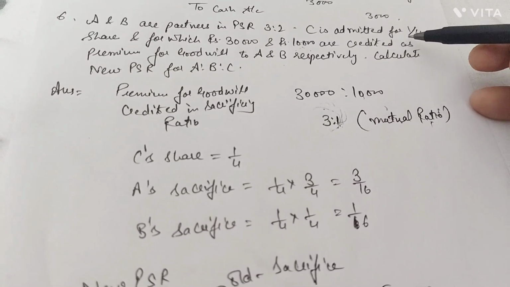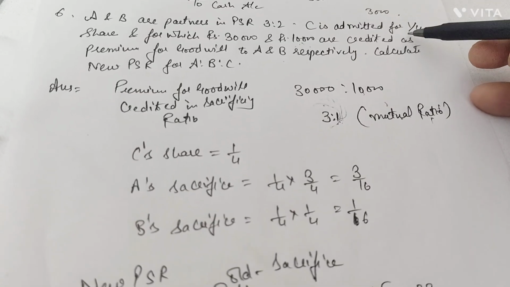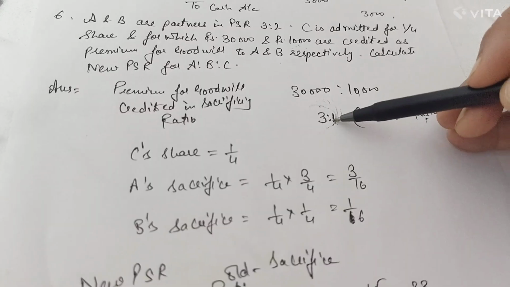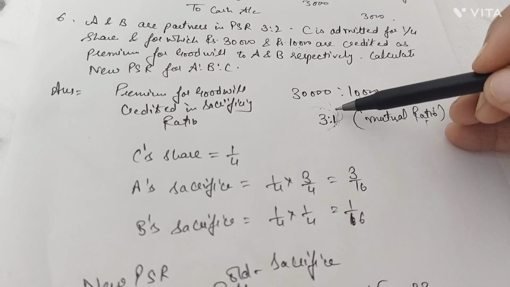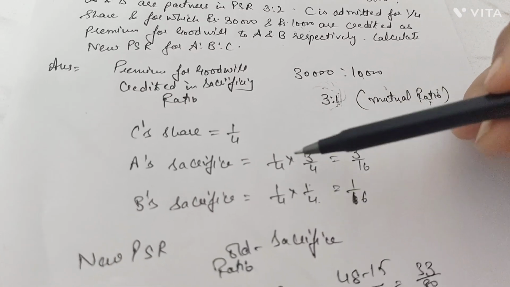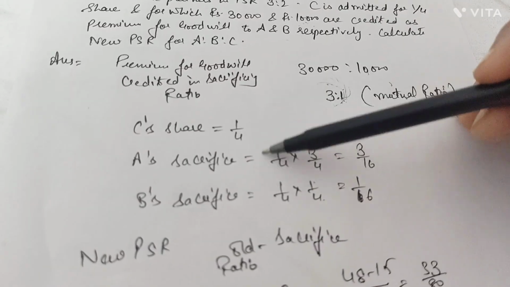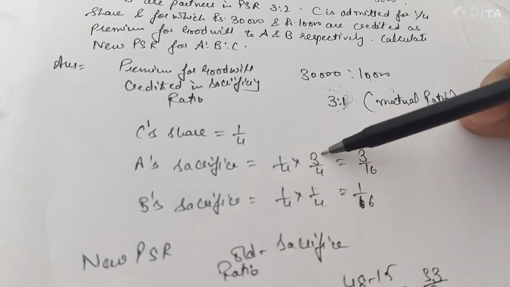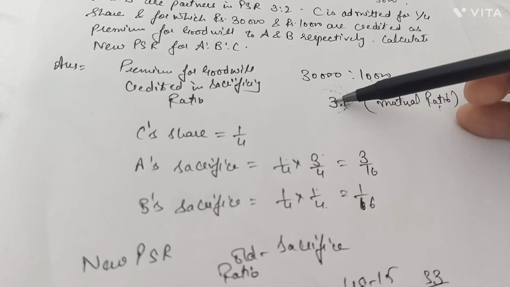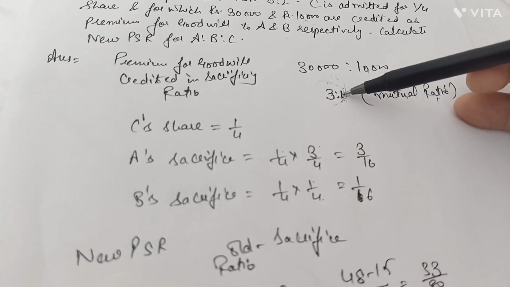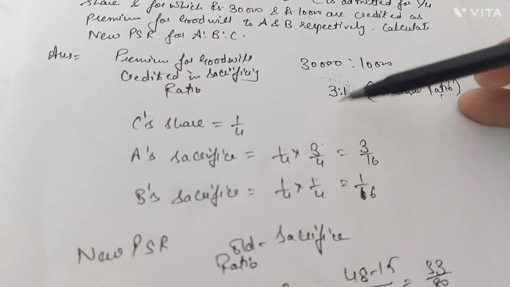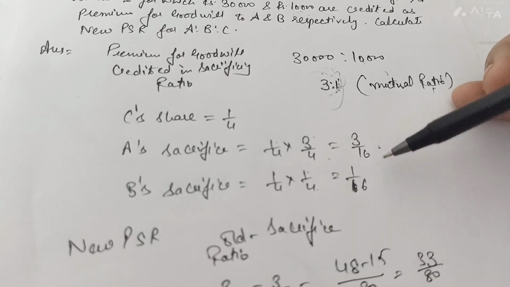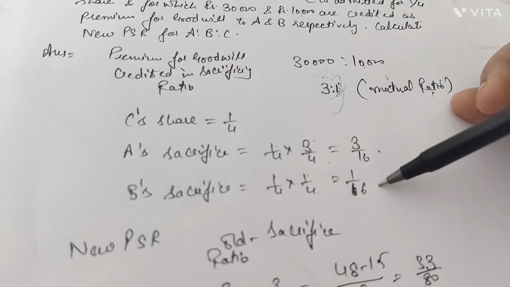C's share was 1/4. For the 1/4 share, the contribution of A was 3/4 and what was the contribution of B? That was 1/4. What I am saying is, if C is getting 1/4 share, for his 1/4 share, how much was the contribution of A? That was 3. How much was the contribution of B? That was 1. And out of total 4. So how much was A's sacrifice? That was 3/16, and B's sacrifice, that is 1/16.